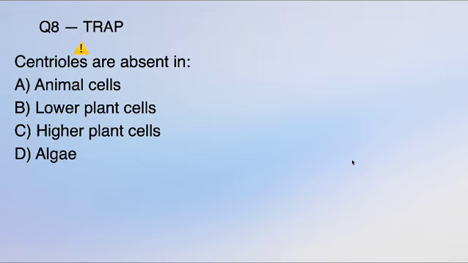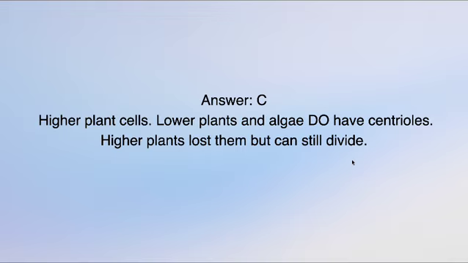Centrioles are absent in animal cells, lower plant cells, higher plant cells, and algae. Is the question, right? The answer is higher plant cells. Lower plants and algae do have centrioles. Higher plants lost them but can still divide.